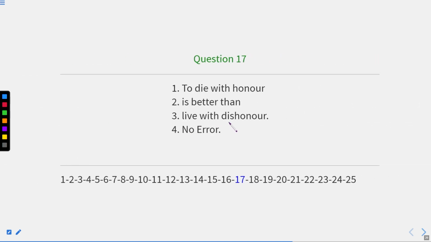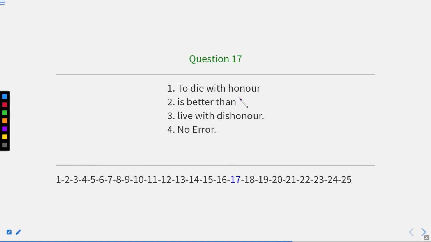Now let us move to the next one. This is question number 17. To die with honor is better than live with dishonor. So it is better than to live with dishonor. Okay, so the preposition "to" should come after the word "than."